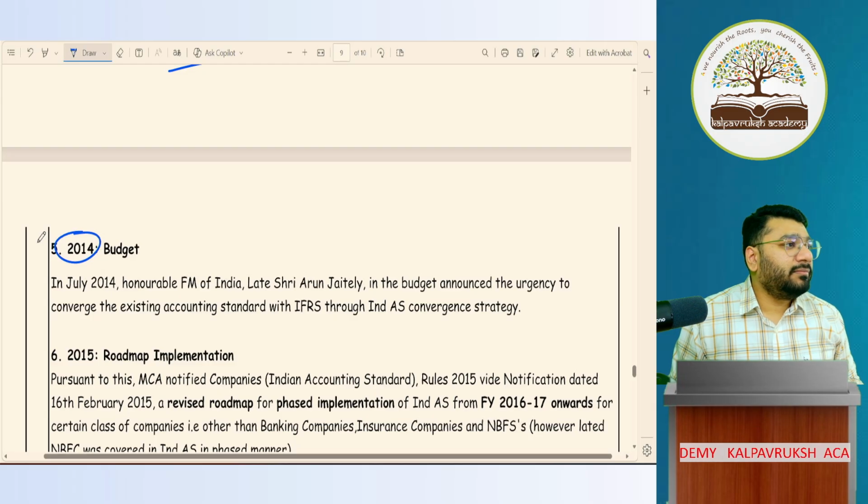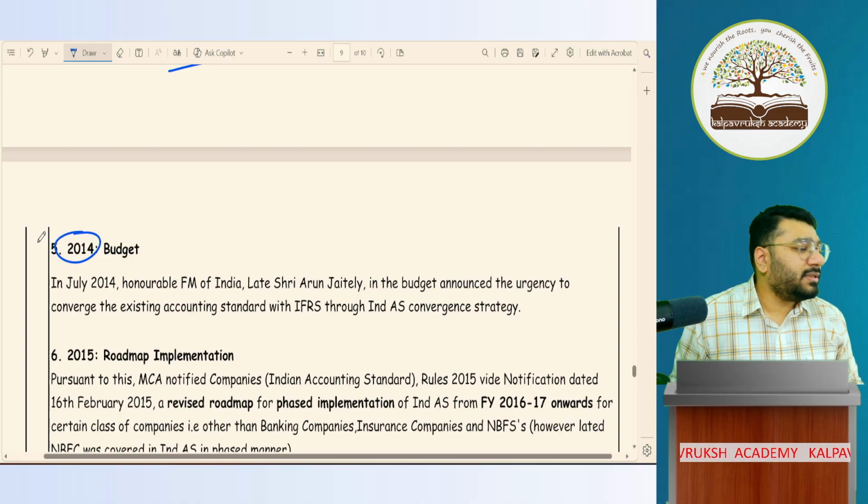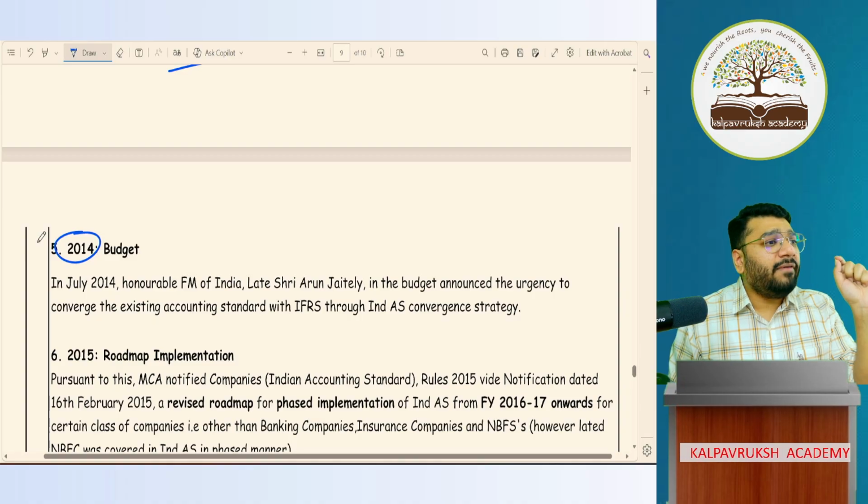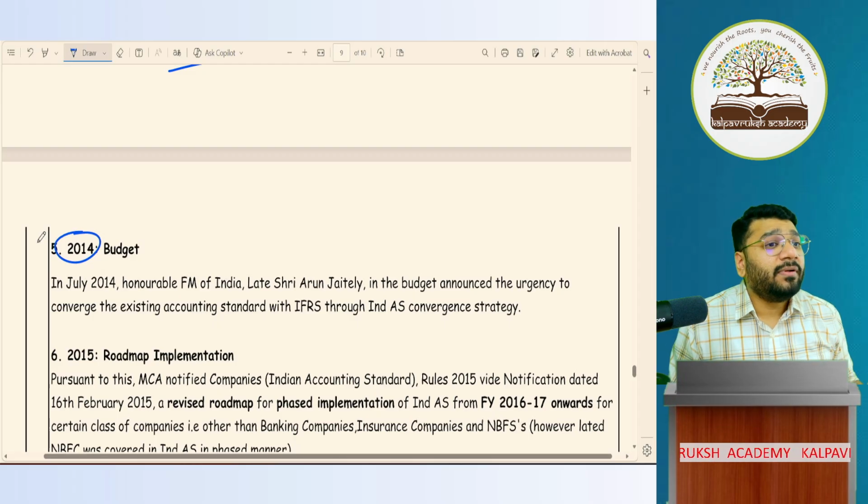The central government got changed. Correct, no? In 2014, we had elections. Prior to 2014, who was ruling? Congress. After 2014, what happened? BJP came into the picture. So all of you know that every time the central government presents their budget in the month of Feb, on which date? 1st of Feb.